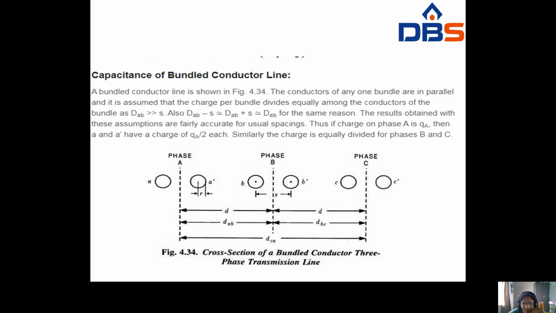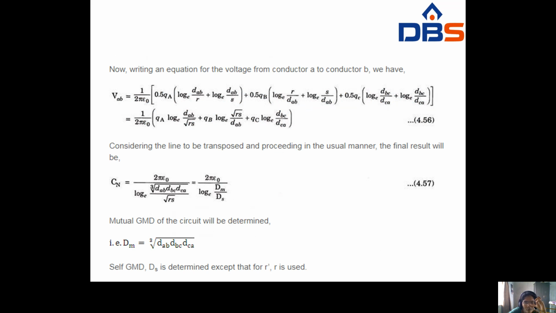Okay, so from this, the charge on phase A is QA, then A and A dash have the charge of QA by 2 each. Similarly the charge is equally divided for phase B and C. Now, writing the equation for the voltage from conductor A to conductor B, we have VAB equal to 1 by 2 pi epsilon naught.